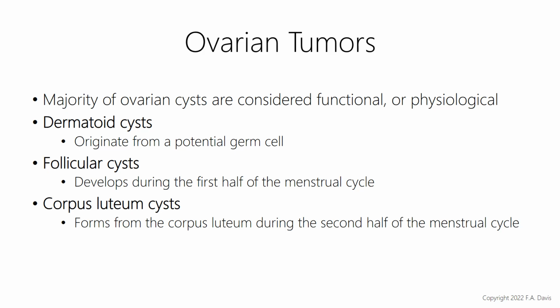Follicular cysts usually develop during the first half of the menstrual cycle. And then the corpus luteum cysts, these form from the corpus luteum during the second half of the menstrual cycle. So it's not important that you know all about each one of these types of cysts, but understand that most of them usually disappear without treatment, and most of the time these are going to be found in childbearing age women.